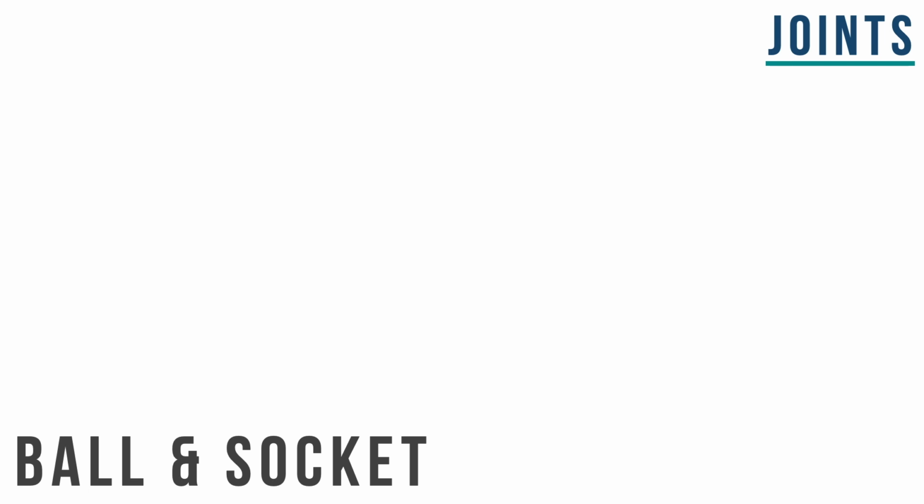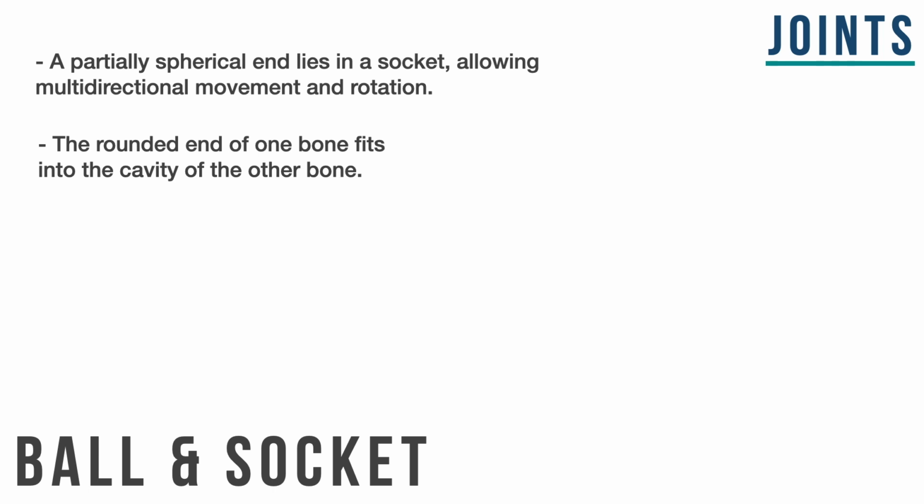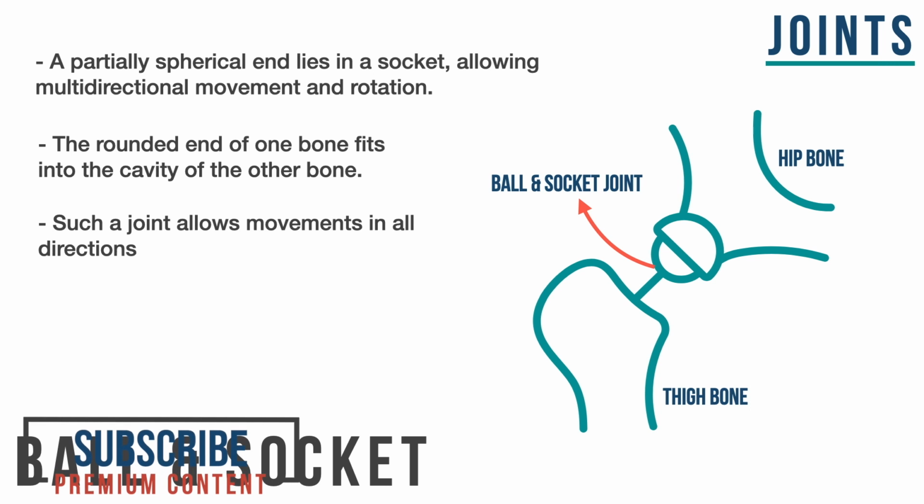The first one is what we know as the ball and socket joint. It is one of the most complex joints present in human bodies. There are two ends in this joint. The partially spherical end lies in a socket, and the hollow structure allows for seamless rotation of the other end that fits right into it. So basically, the rounded end of one bone fits into the hollow cavity of the other bone. This will become a little more clear from the picture.